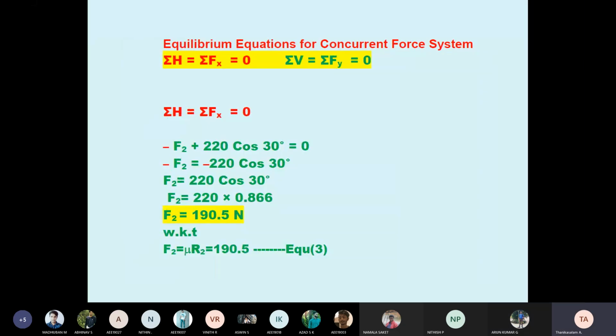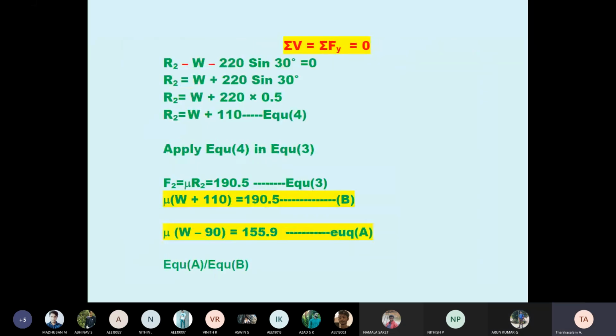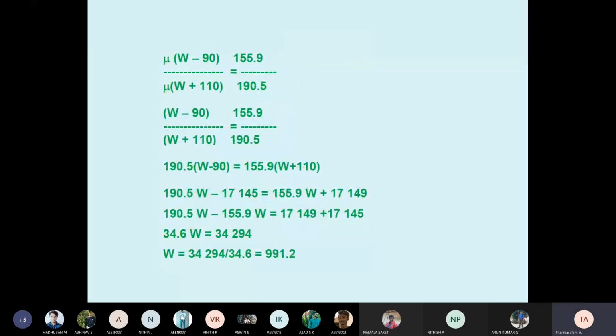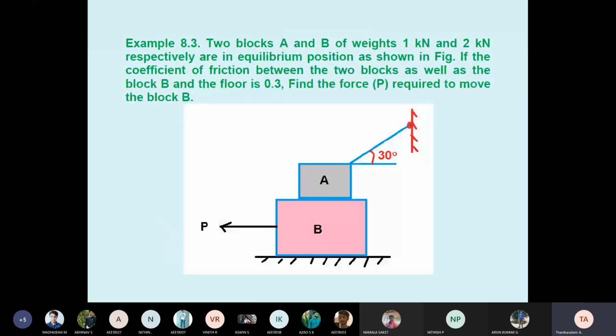I explained this problem in the last class. Because it has been four or five days, I am recollecting what we discussed in the previous class. The next question is very important and very interesting. Here is one diagram, and we are happy with it. There are two blocks, A and B. Block A weighs 1 kilonewton, and block B weighs 2 kilonewton.